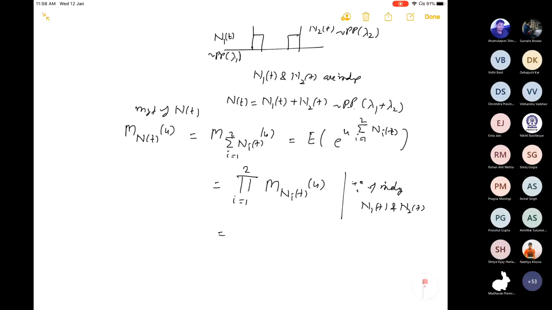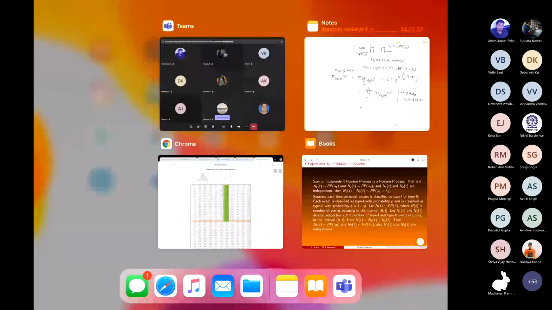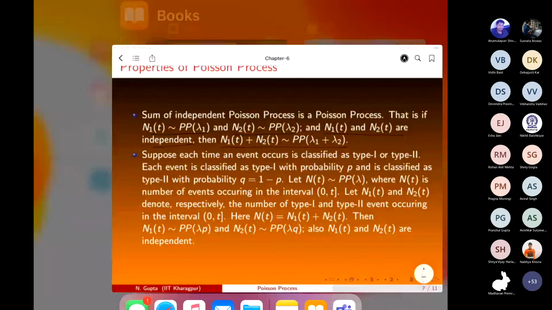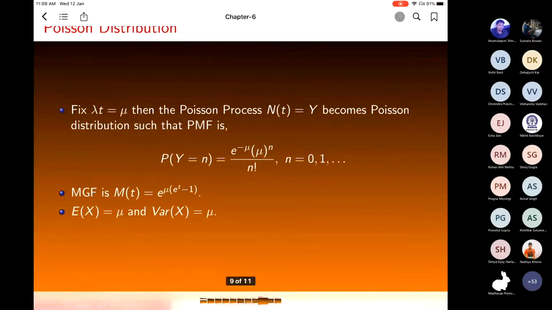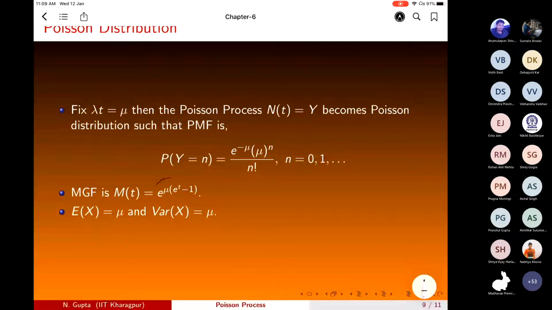So now, can anyone tell what is the moment generating function of N1(t)? You can find it out, and it will be of this type: e raised to power lambda t times (e raised to power u minus 1).